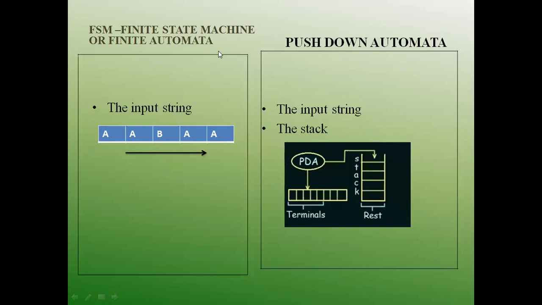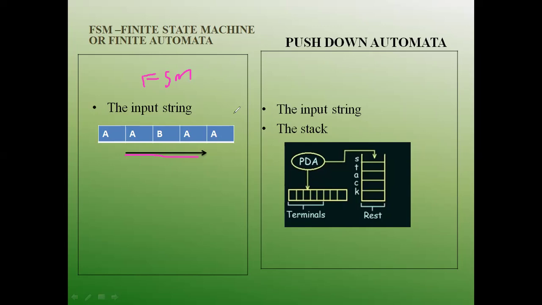For the finite state machine, which accepts regular languages, we had only the input string, and a controller that can move in one direction, forward only.